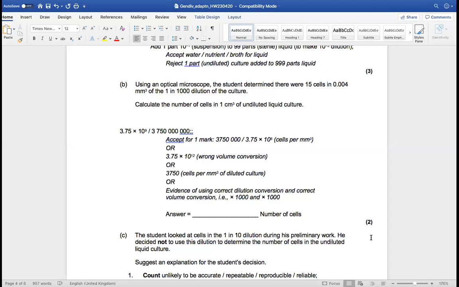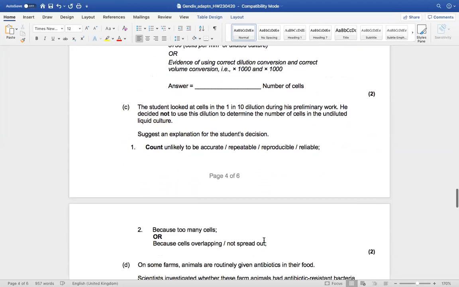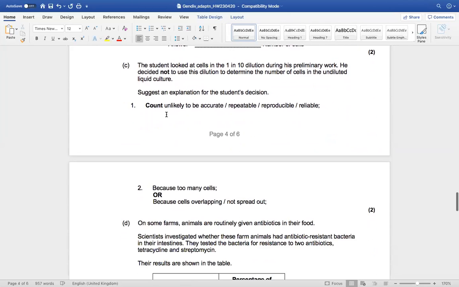Let's go back to the question. Okay, this one here. Explanation for the student's decision. What did he do? He decided not to use this dilution.